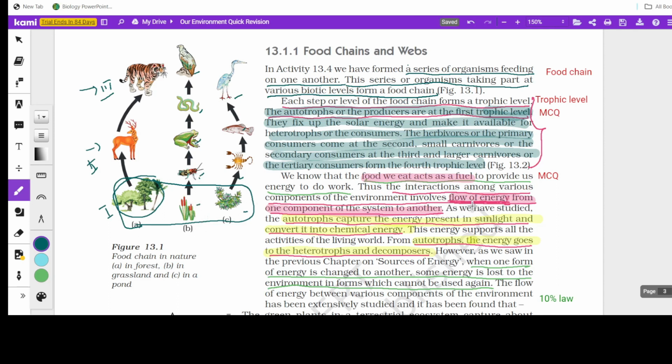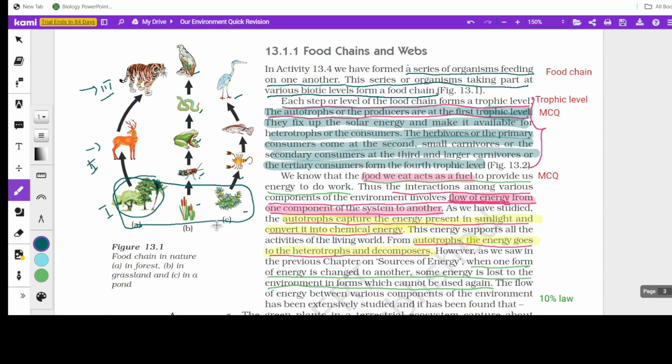As we have studied, autotrophs capture the sun's energy and convert it into chemical energy. So they photosynthesize and produce starch. Light energy is converted into chemical energy, and that chemical energy is used by them. Obviously these producers use the energy for their physiological activities: they respire, they reproduce, they grow.